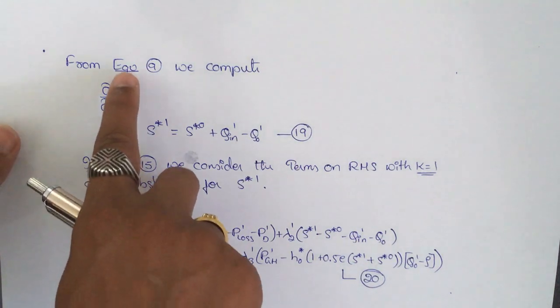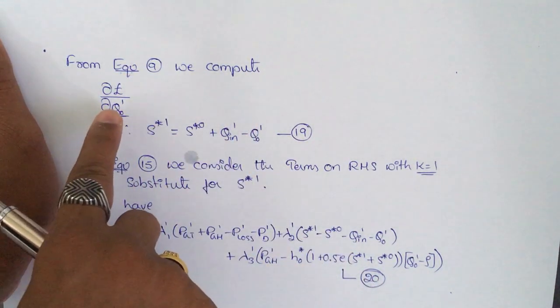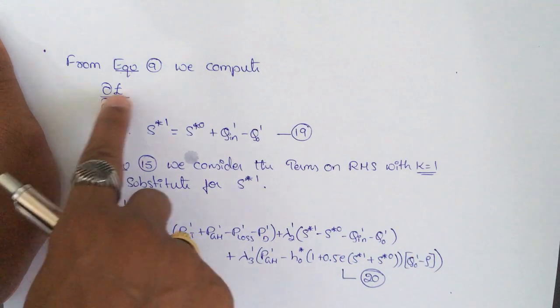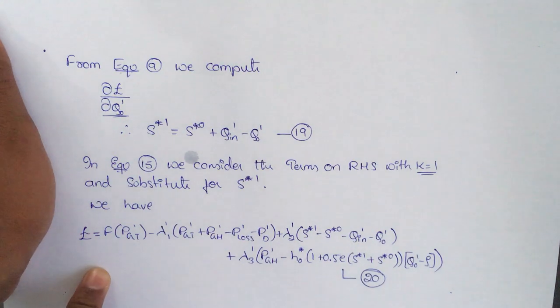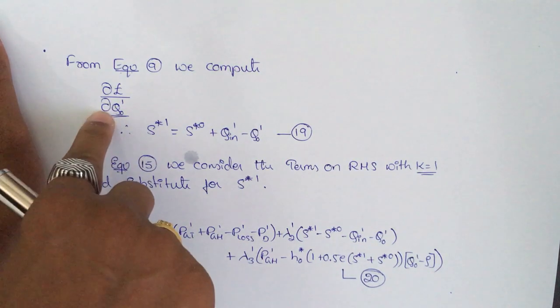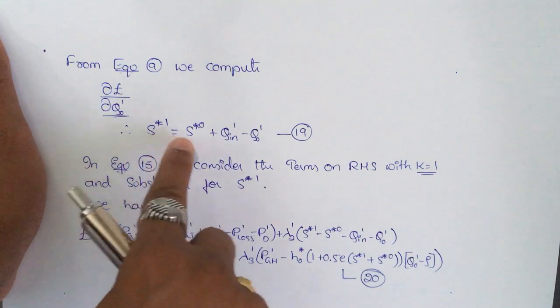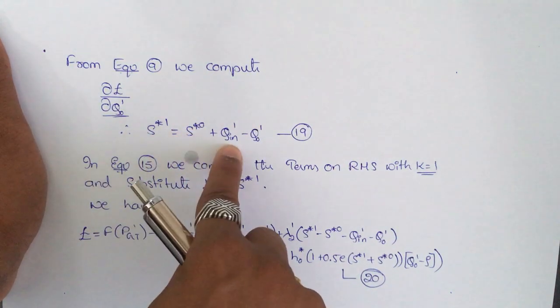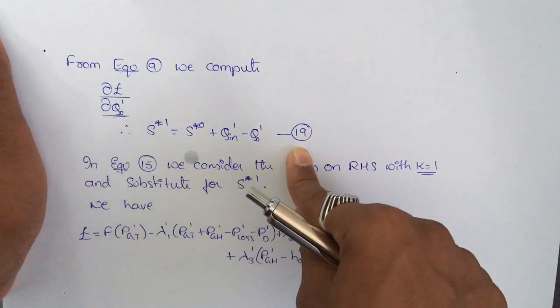Again, from equation 9 we can compute the value of dou L by dou Q naught, the same equation number 9. After identifying this value, it leads to S star 1 is equal to S star 0 plus Q in 1 minus Q naught 1, which leads to equation number 19.